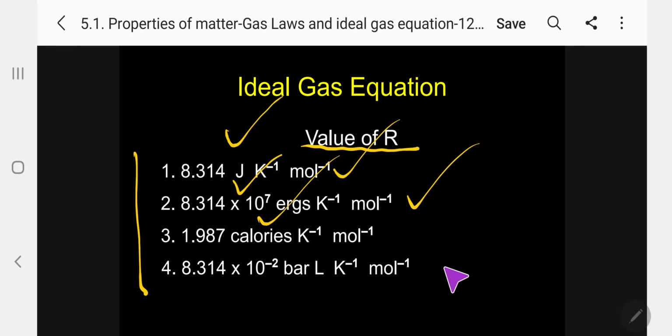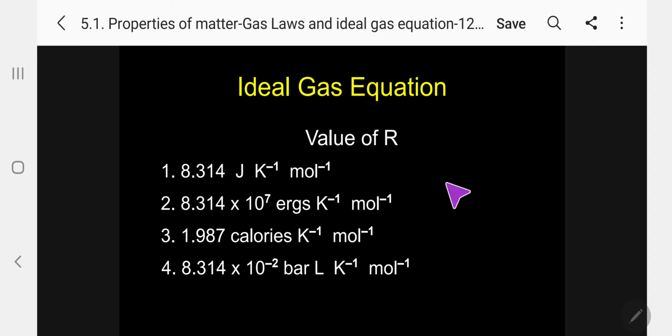Or in terms of bar atmosphere, 8.314 into 10 to the power of minus 2 bar liter per Kelvin per mole. So 4 ways we can explain the value of R. So that is your duty depending upon what is involved in the equations. So if joule is involved, joule. If ergs is involved, ergs. If calorie is involved, calorie. If bar atmosphere is involved, that is the fourth one.